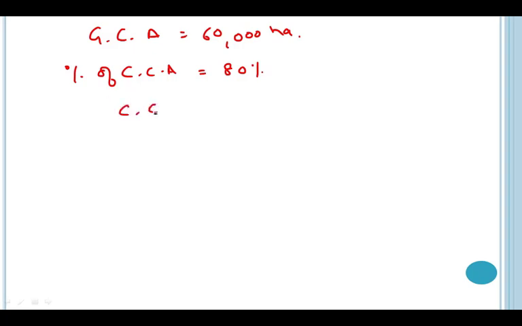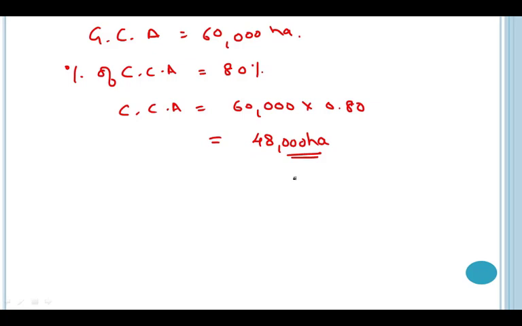So CCA will be 60,000 into 0.80 and the final answer will be 48,000 hectares. Now this is the total area which will be available for the irrigation purpose. From this total area, some area will be used for growing Kharif crops and some area will be used for growing Rabi crops.